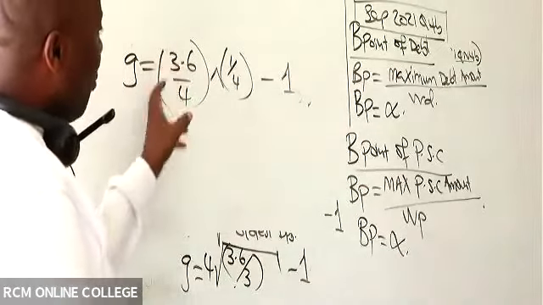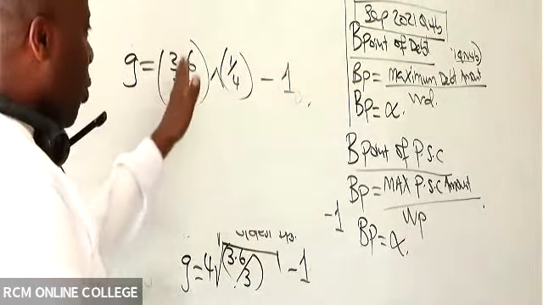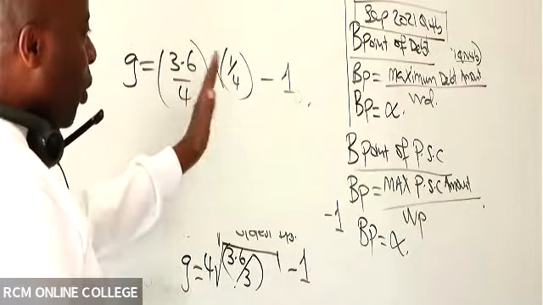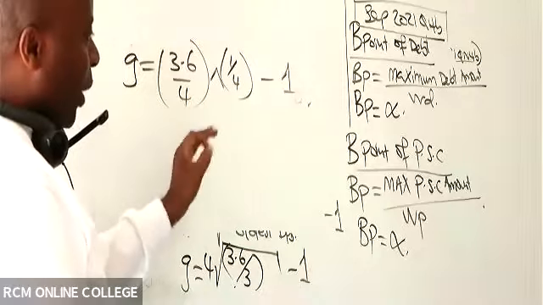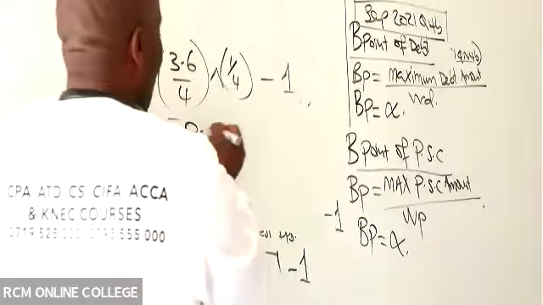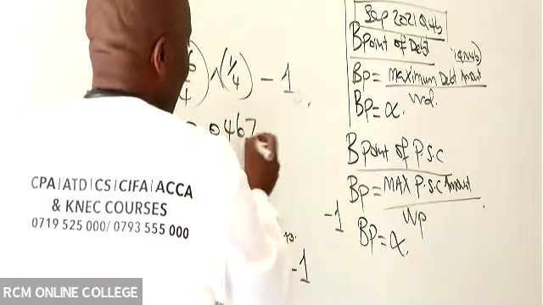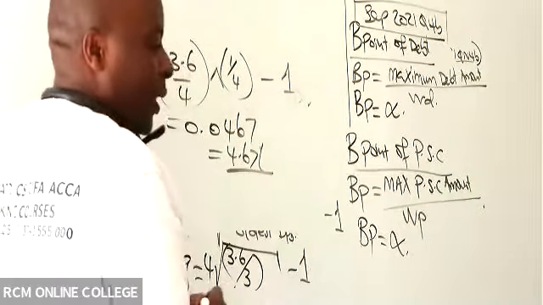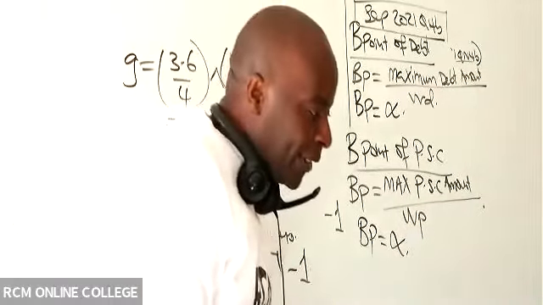Open brackets, 3.6 divided by 4, close brackets, raised to, open brackets, 1/4, close. Whatever answer you get, you subtract 1, which gives you 0.0467, which is the same as 4.67%.